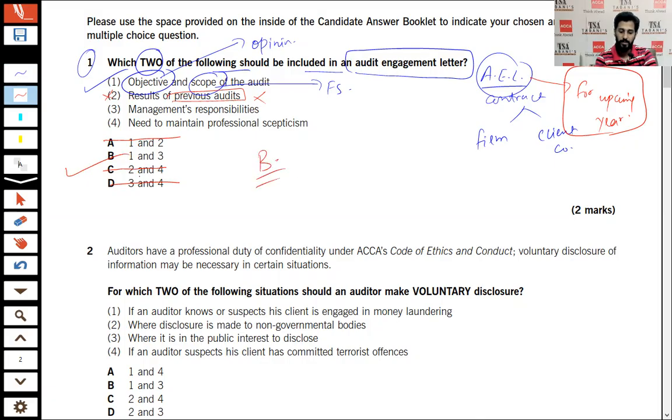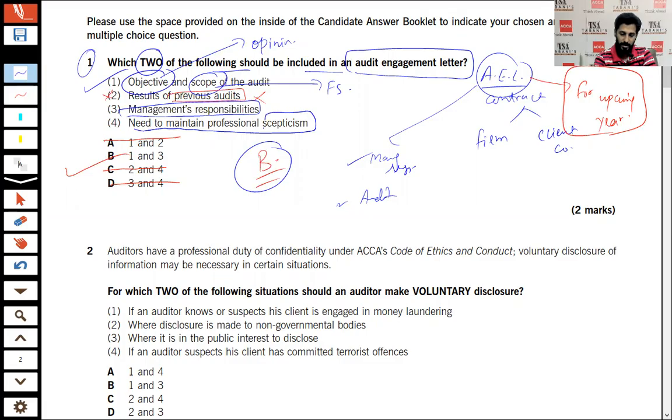B is the correct option, with 1 and 3. Number 3 is management responsibilities. Remember one thing, in the AEL management responsibility is included, and auditor responsibilities are also included. So option B is the correct one. Number 4 is the need to maintain professional skepticism. Professional skepticism is basically the attitude of the auditor, through which the auditor casts doubt on the financial statements and on the activities of the organization. This is an attitude, and attitudes are not written in any kind of contract. This is part and parcel of the audit procedures. So option B is the correct one.